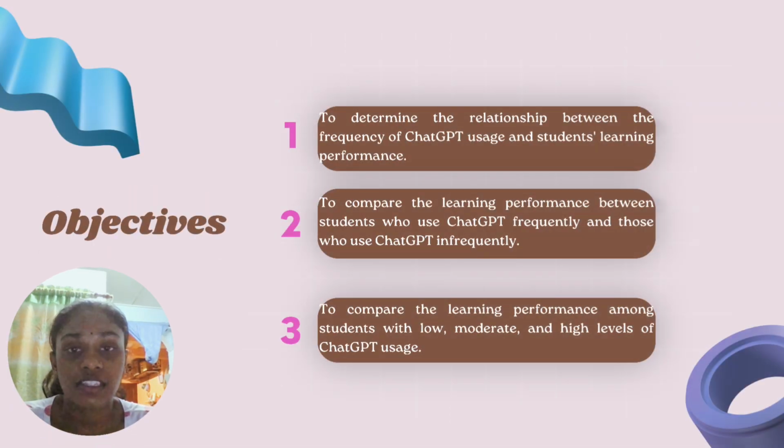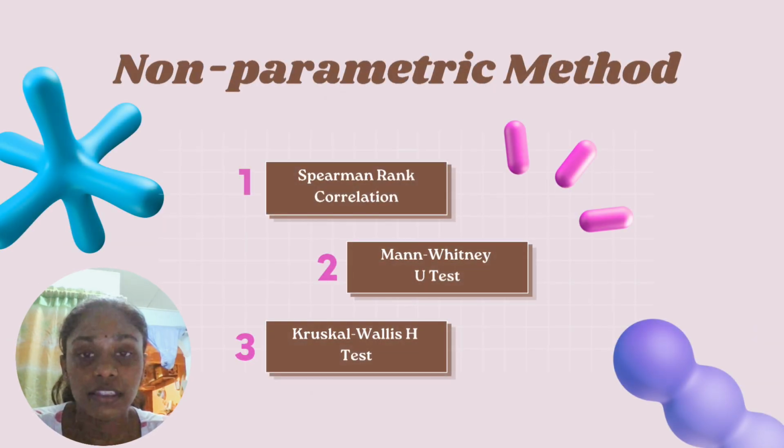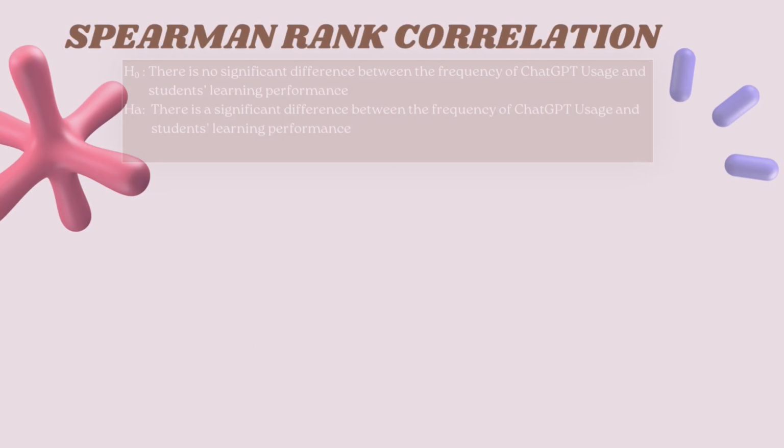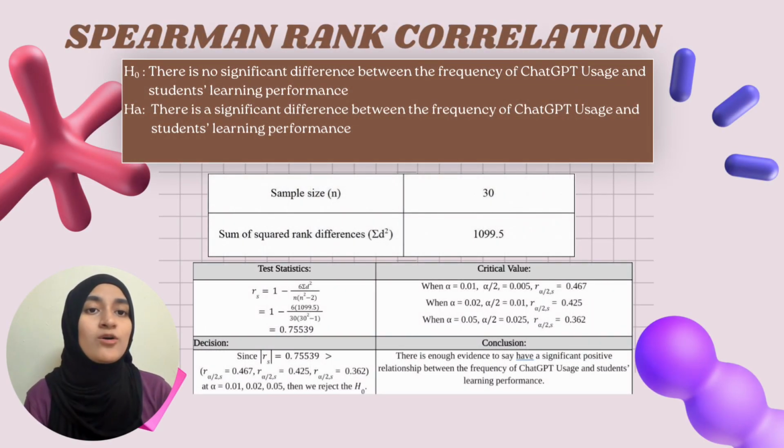The objective of this study is, firstly, to determine the relationship between the frequency of ChatGPT usage and students' learning performance. Secondly, to compare the learning performance between students who use ChatGPT frequently and those who use ChatGPT infrequently. Thirdly, to compare the learning performance among students with low, moderate, and high levels of ChatGPT usage. The non-parametric methods that we used for this study are, firstly, Spearman rank correlation, number two, Mann-Whitney U test, number three, Kruskal-Wallis H test. First, I will present the Spearman rank correlation test.